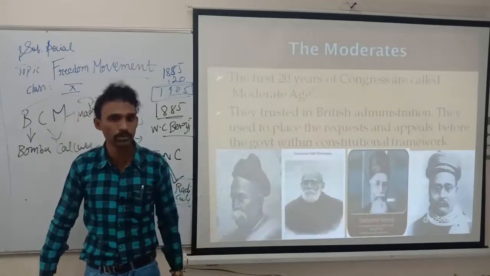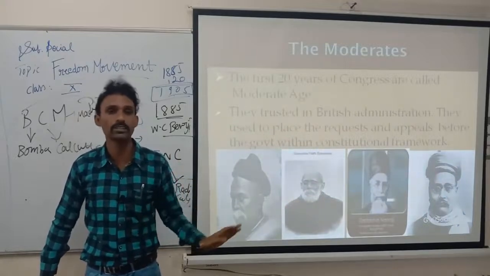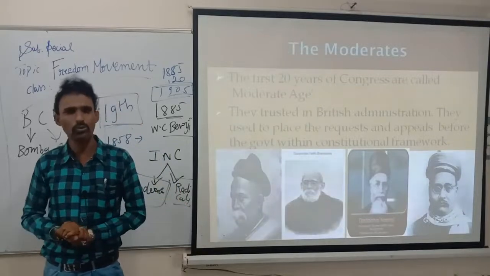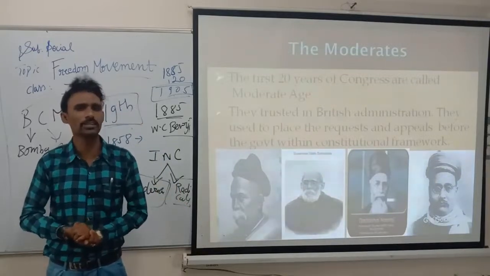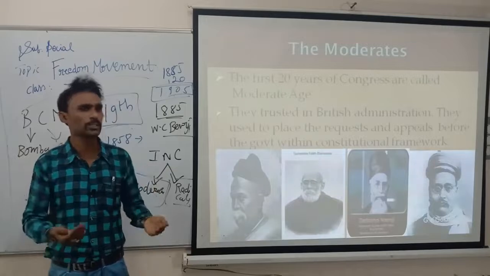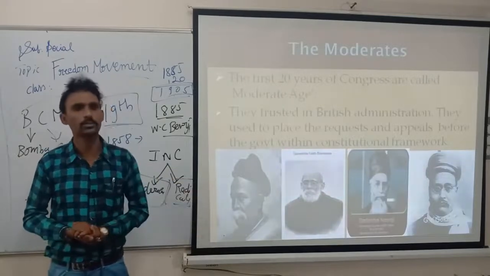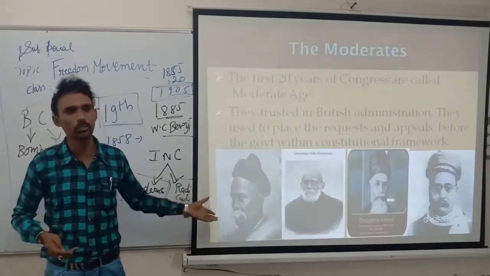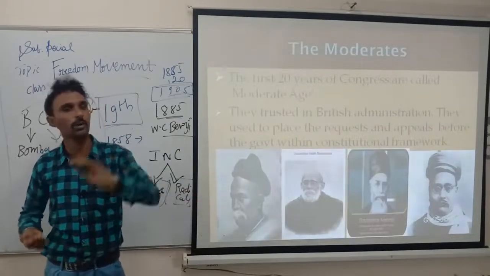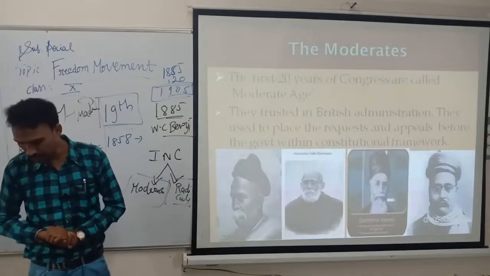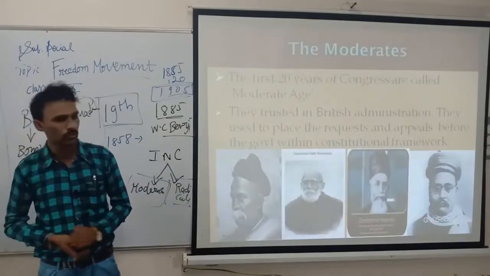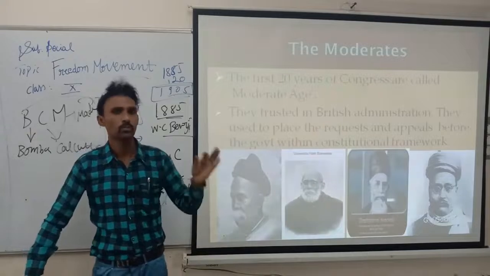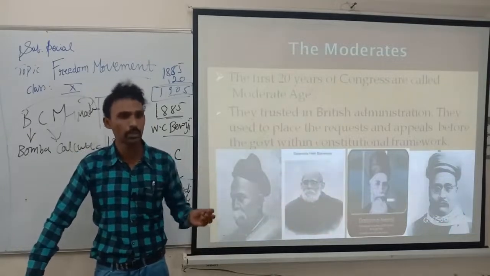Then they will give permission. They won't give, they'll say no permission for them. So a few people get a headache. What will they say? Why should we always ask the British? Sometimes they'll reject, sometimes they'll accept. So a few other people around don't like these moderates. They came out from the Congress party. What we'll see next is providing good education. What they are asking for is only one thing: provide good education for them, remove the poverty.